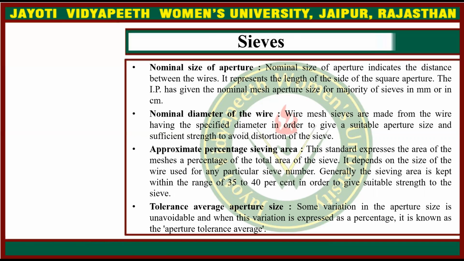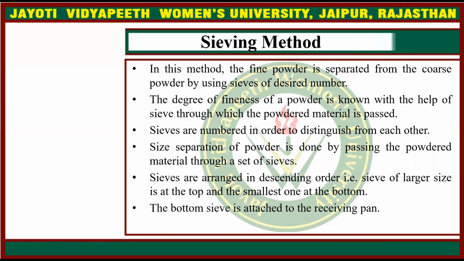Tolerance average aperture size: some variation in the aperture size is unavoidable, and when this variation is expressed as a percentage, it is known as the aperture tolerance average.